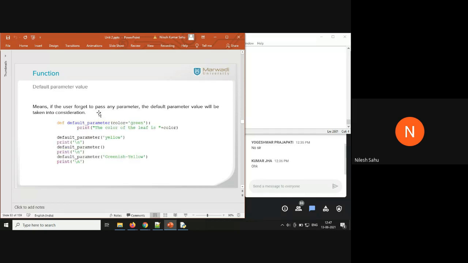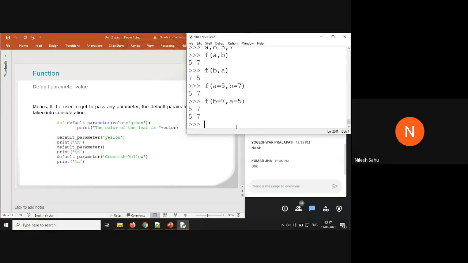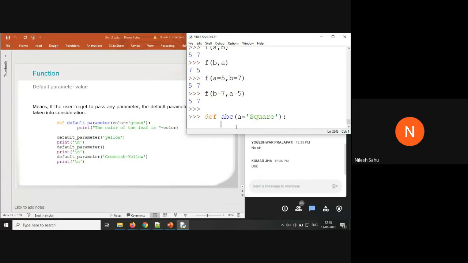Another one is default parameter. Default parameter means that even if you forget to pass a value, this particular value is going to be used. Just say define abc, a equal to square, print a.